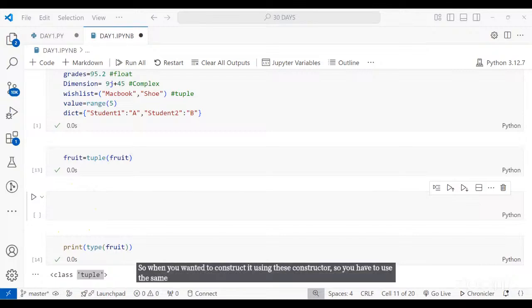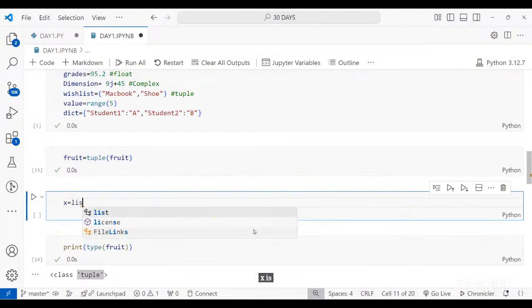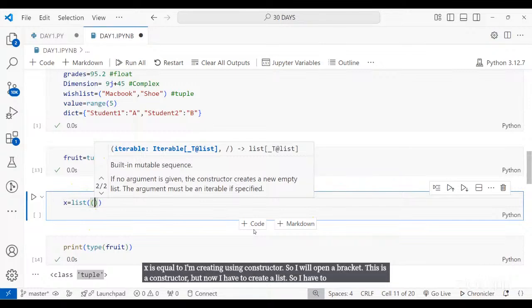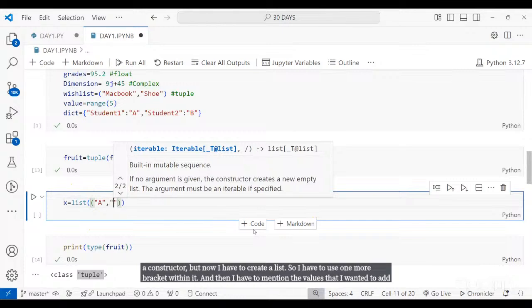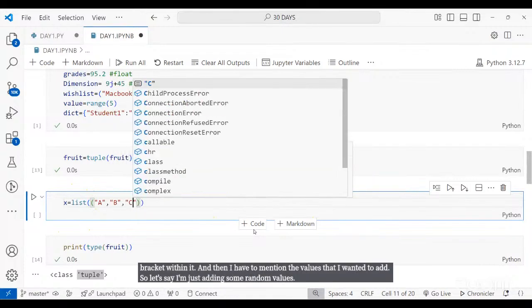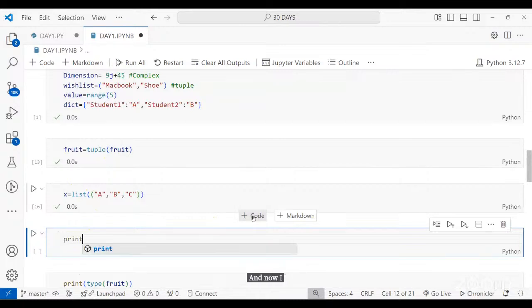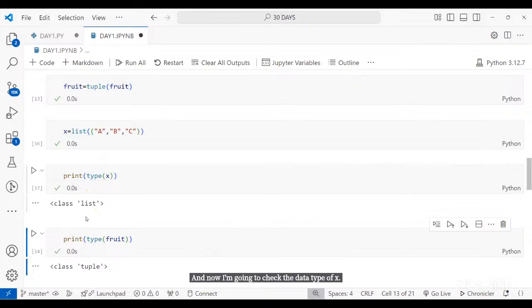So let's say I'm going to create a new list. Let's say x is equal to, I'm creating using constructor. So I will open a bracket. This is a constructor, but now I have to create a list. So I have to use one more bracket within it. And then I have to mention the values that I wanted to add. So let's say I'm just adding some random values, comma c, and then I will run it. And now I'm going to check the data type of x. So now you can see this is list.